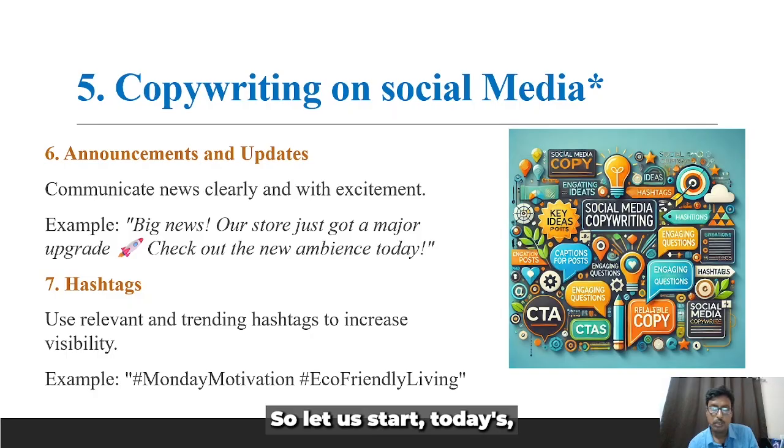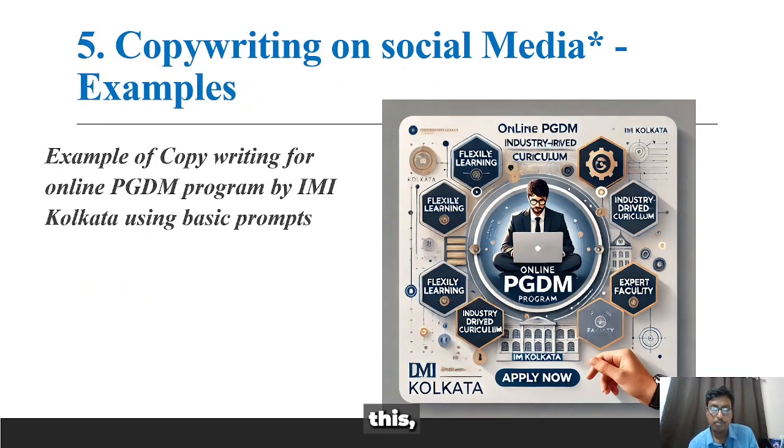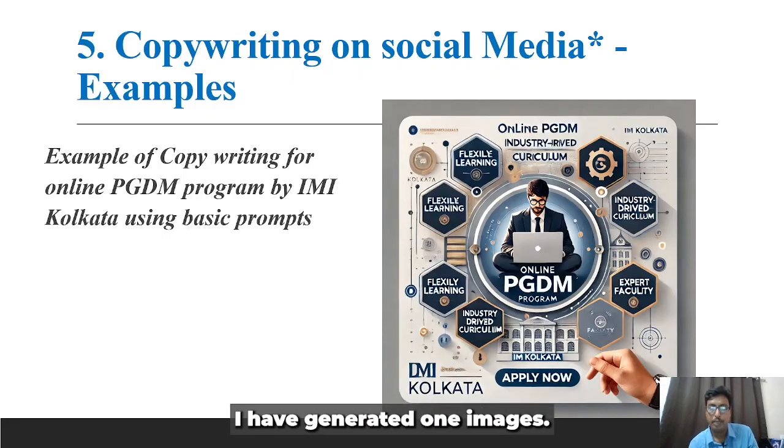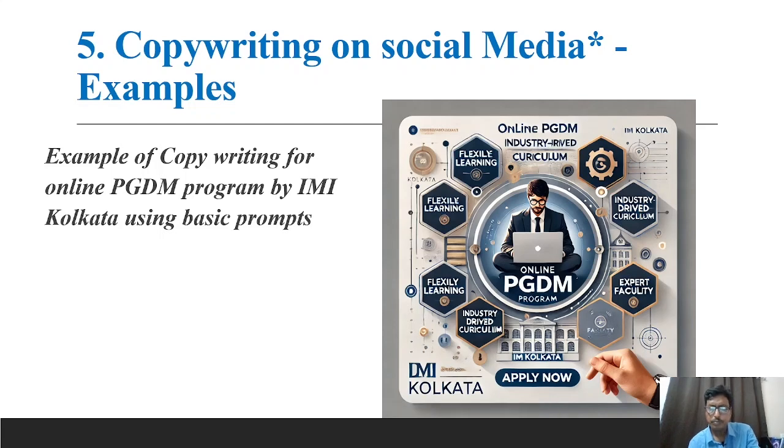So let us start today's example, which is a copywriting on social media example. Here you can see I have generated one image, it is not an optimal one. Now I will be going on to ChatGPT, I am using the free version, and I will give a certain level of prompt, following the steps I have discussed. I will be repeating a few of the steps, and I have come up with the content supporting those steps, and that exercise I am going to do. So let us start with that exercise.